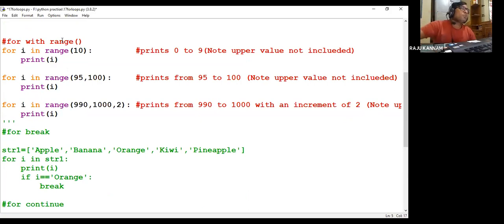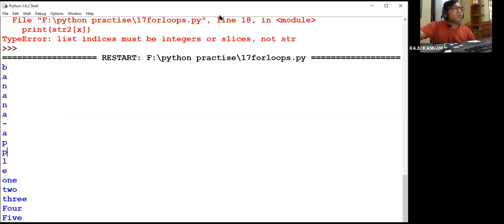Okay, so here we have the range function. So before going to discuss for loop, I will discuss only the range function here.